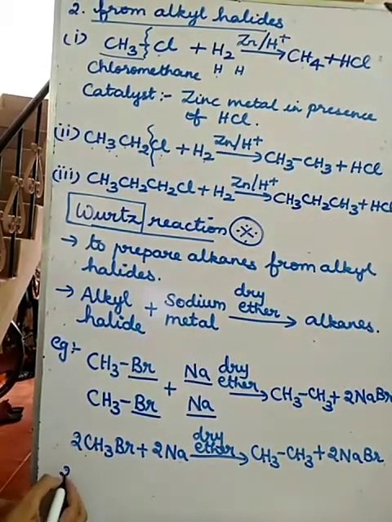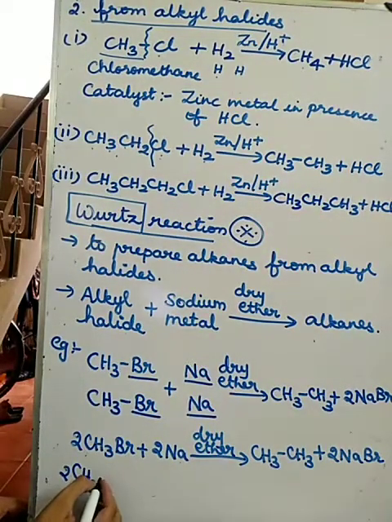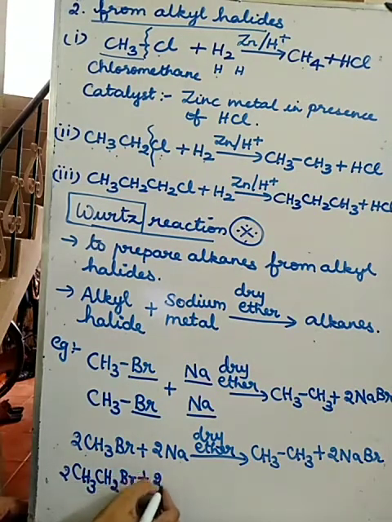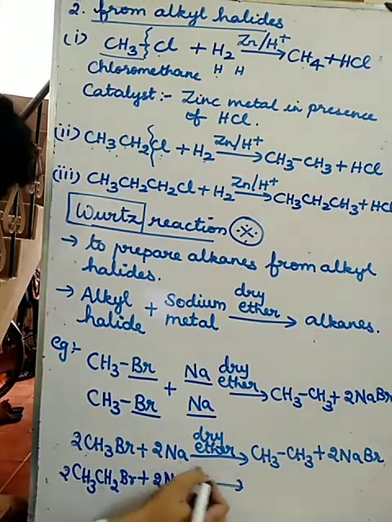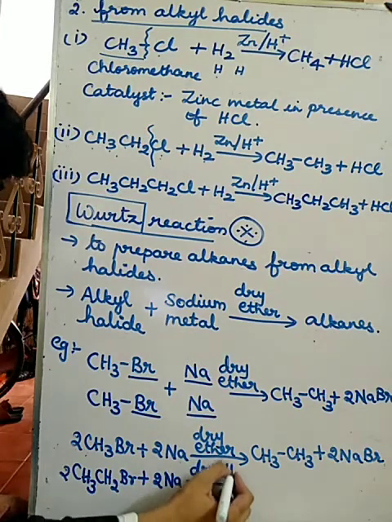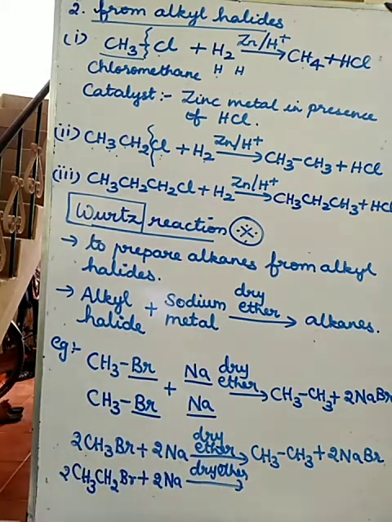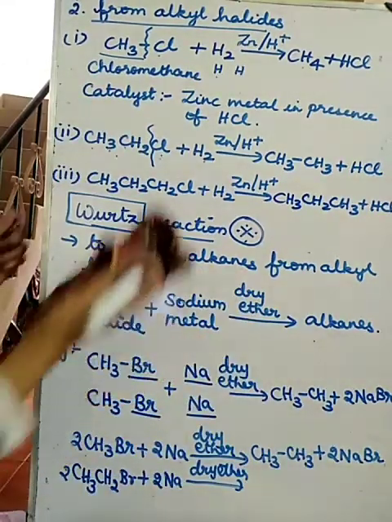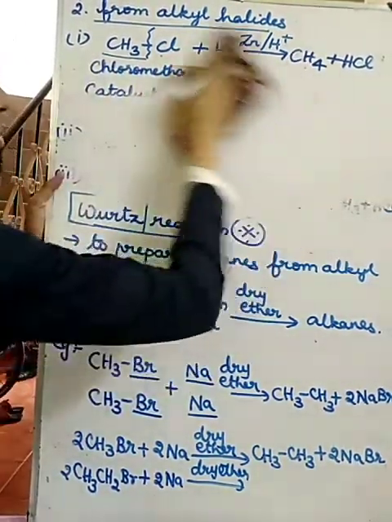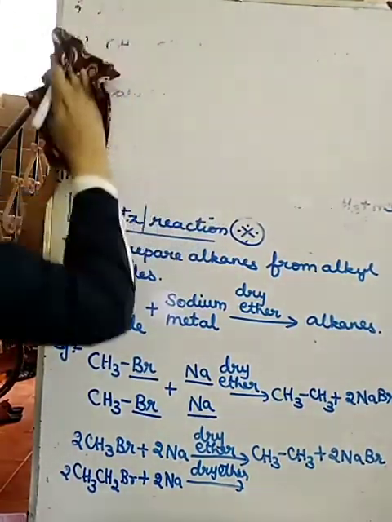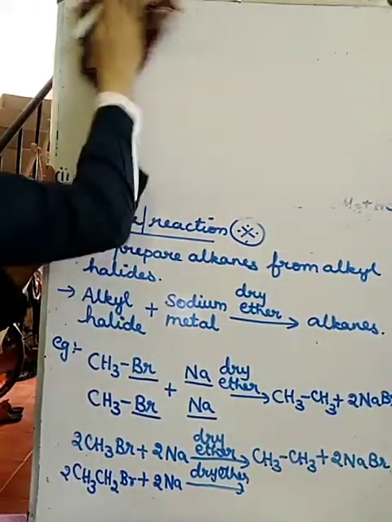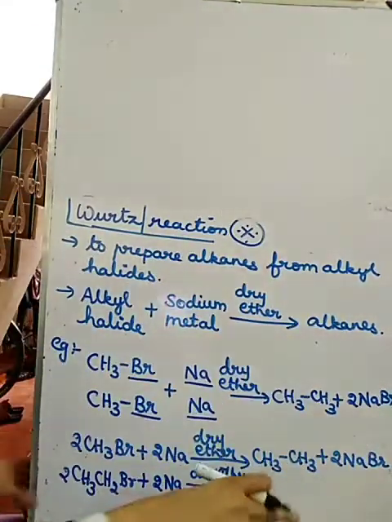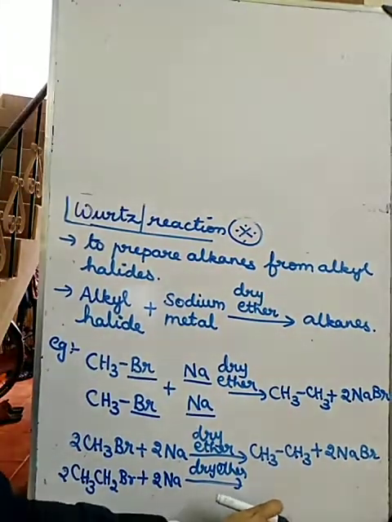So what will be the answer for this one? CH3CH2Br plus 2 Na in the presence of dry ether. Find out. Okay, listen.